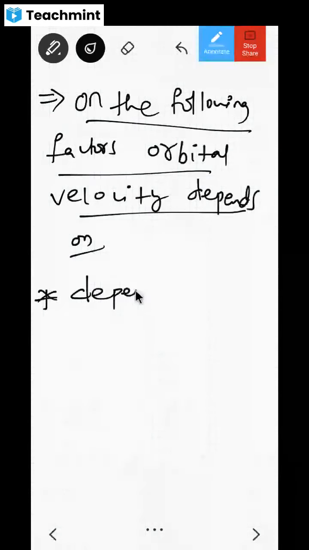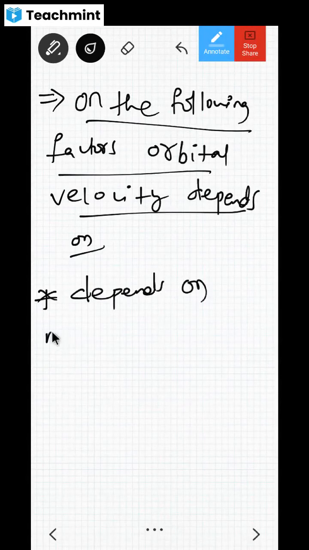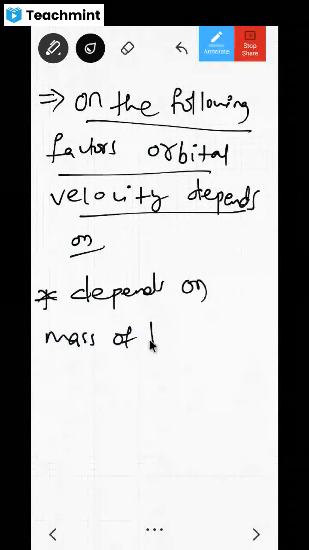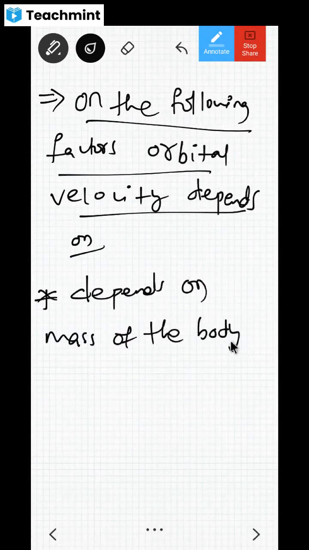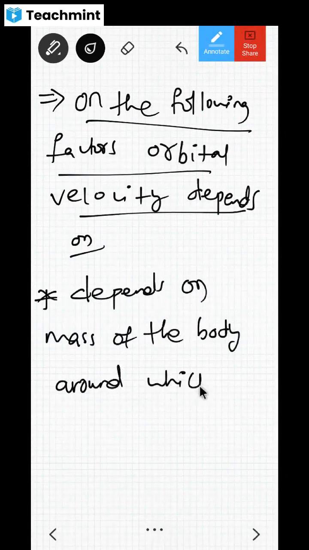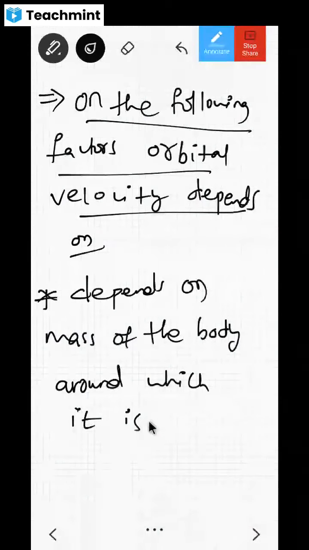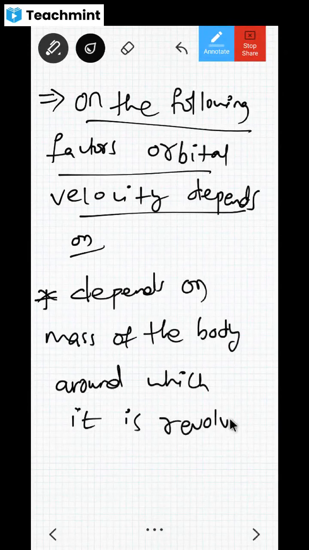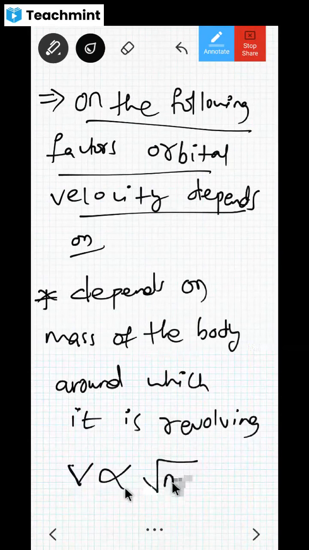It depends on the mass of the body around which it is revolving. Correct or not? And what is the relation? This is directly proportional to the square root of M, no? Are you asking me to write Ms here? There I took the sun, that's why it is Ms.